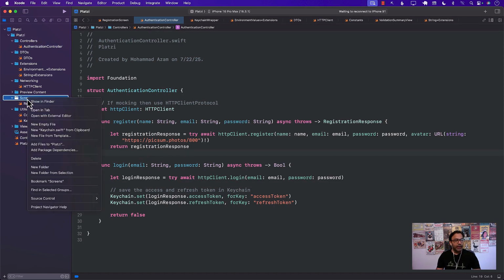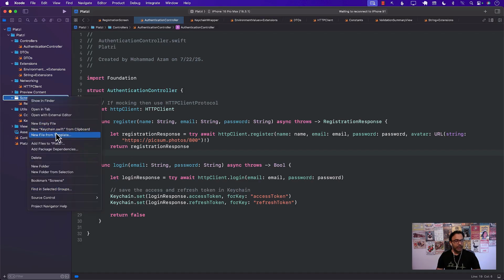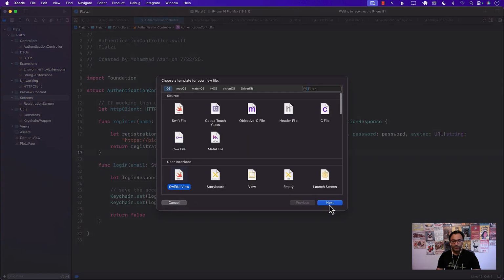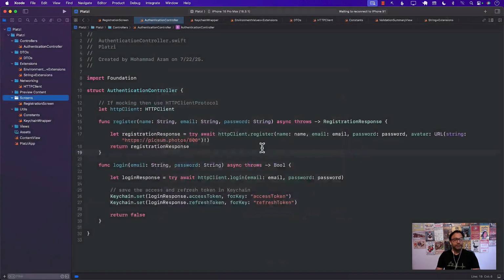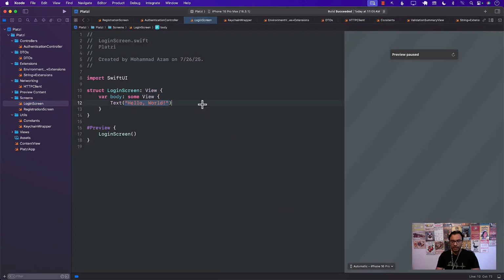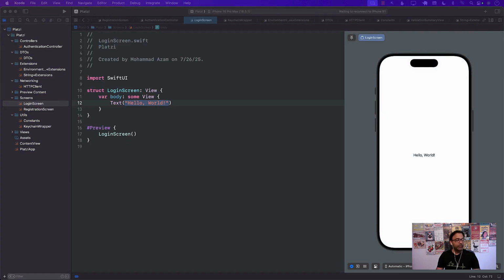Okay, so you can see we don't really have the screen for the login. So let's go ahead and add a screen for the login. And we'll call it login screen. Okay. So login screen will be the screen that will be responsible for performing the login, right? So it will have text boxes for entering the email and entering the password.